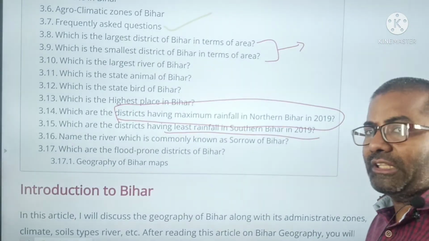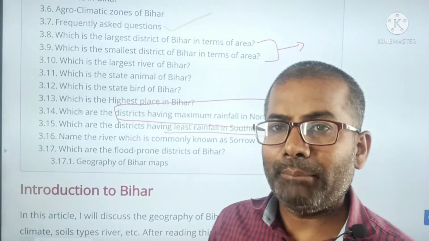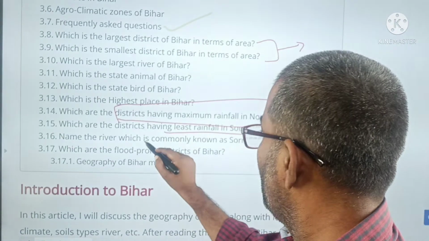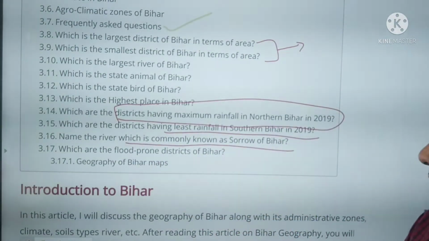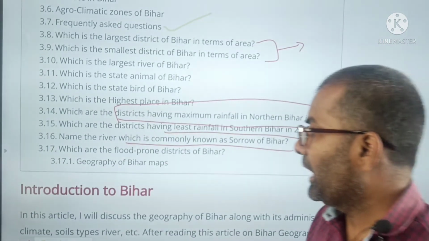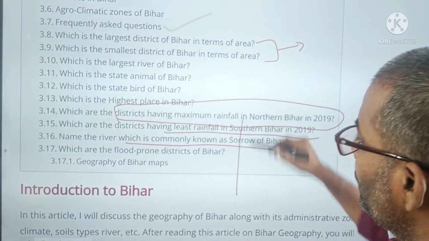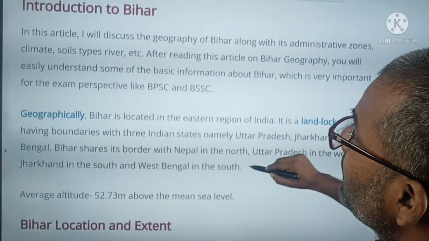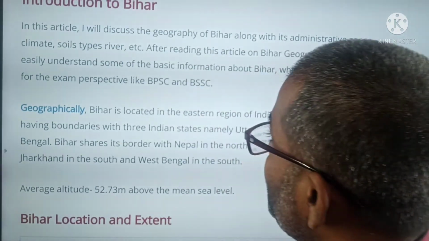It means that we should study where Bihar gets maximum and minimum rainfall. And the next is which river is known as the sorrow of Bihar, and which are the flood prone districts of Bihar. So we study these topics. Now we start our subject, introduction to Bihar.